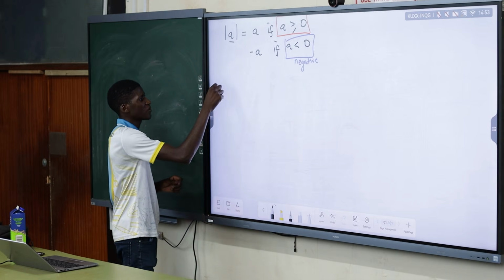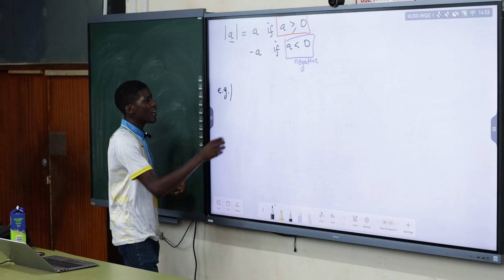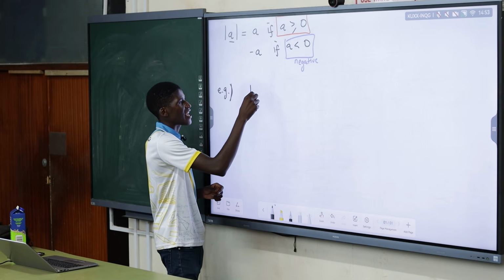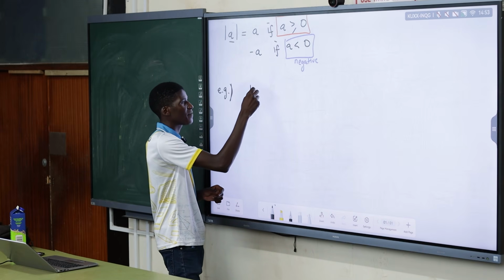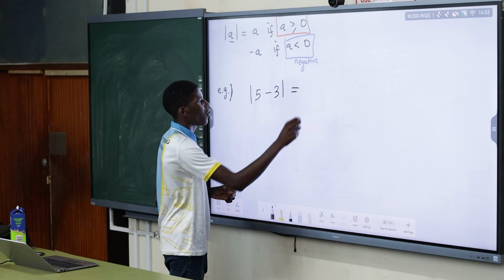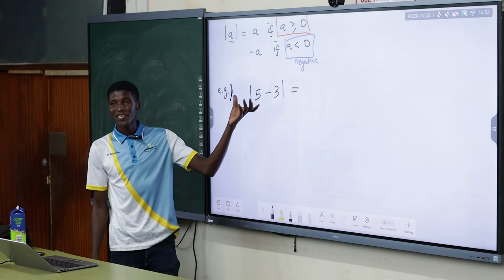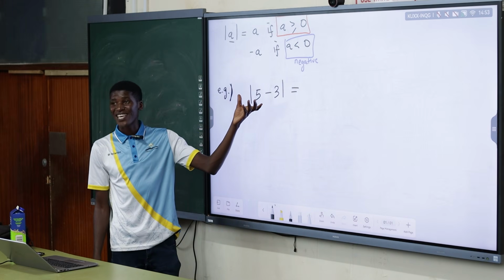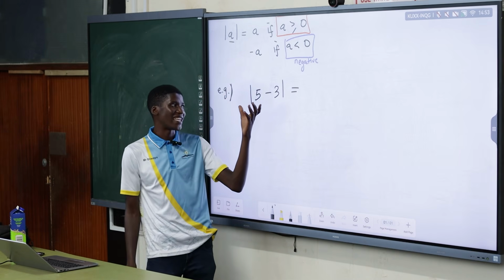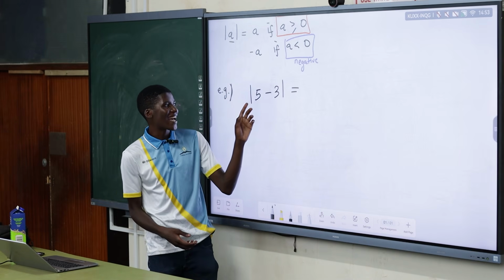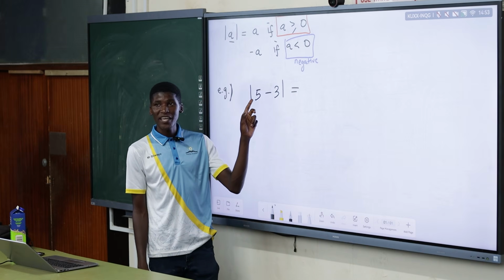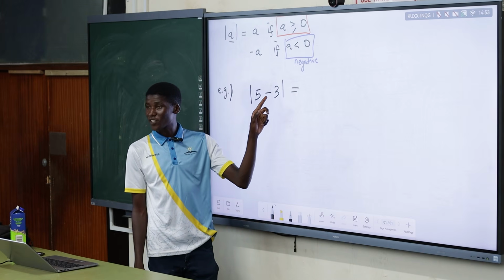Alright, let's do some examples. Let's just start with something with numbers. 5 minus 3. Okay, I know you know 5 minus 3. I could have just written the absolute value of 2 right away. But I want you to see the logic here, because this math has a little bit of logic. 5 minus 3, this is a bigger number minus a smaller number.